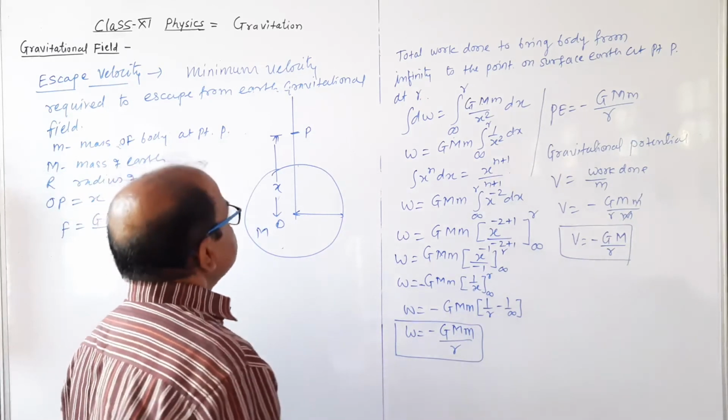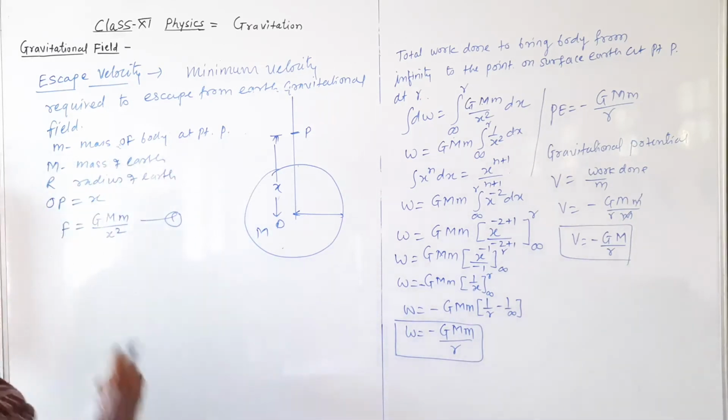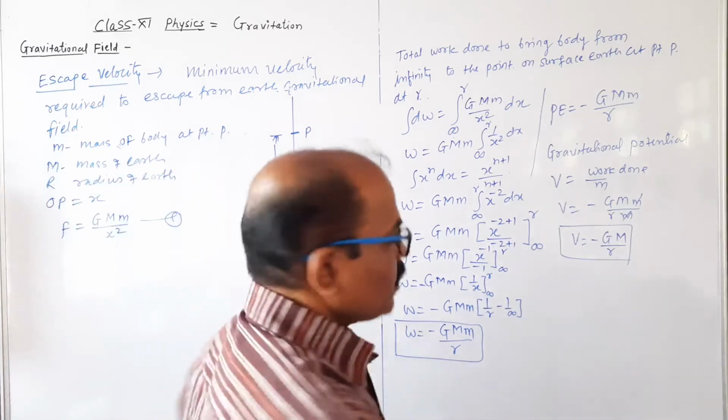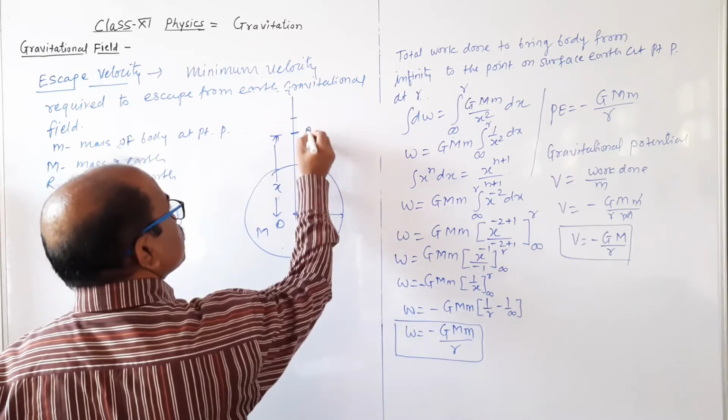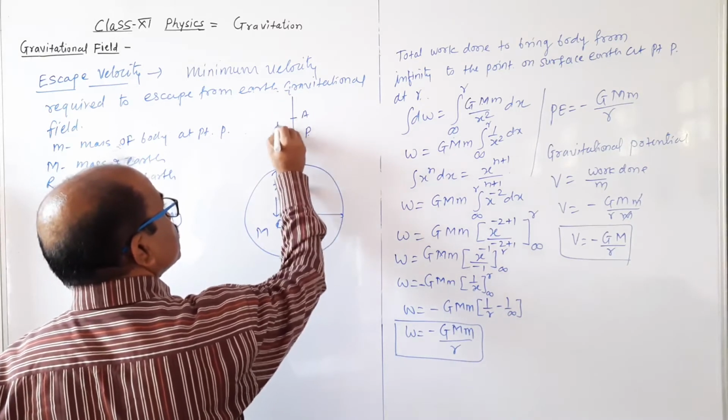And the force experienced by this body, F, is equal to this. Suppose we consider this body displaced from P to A by dx.